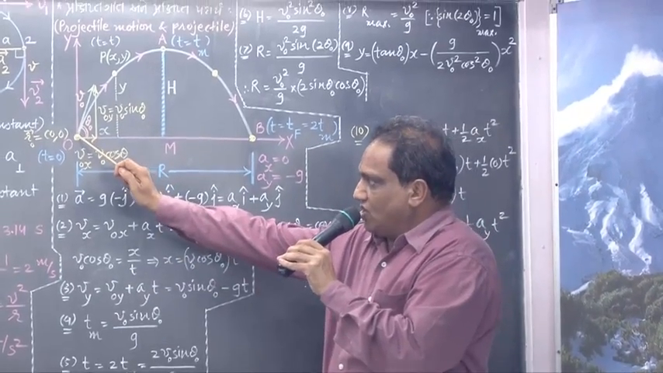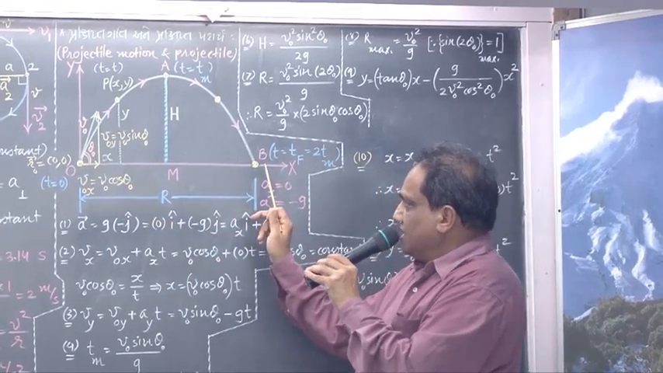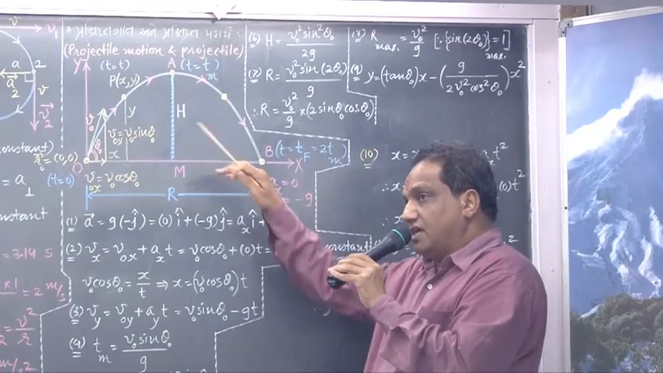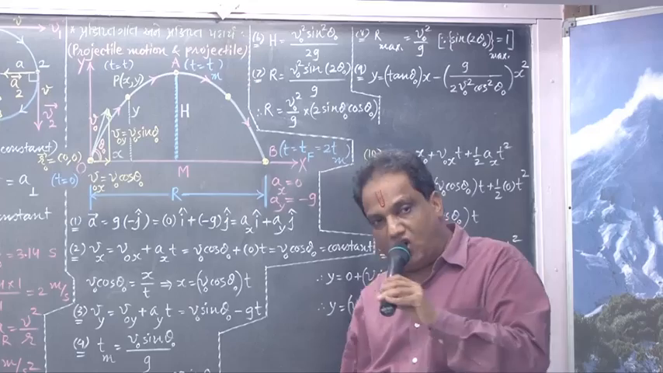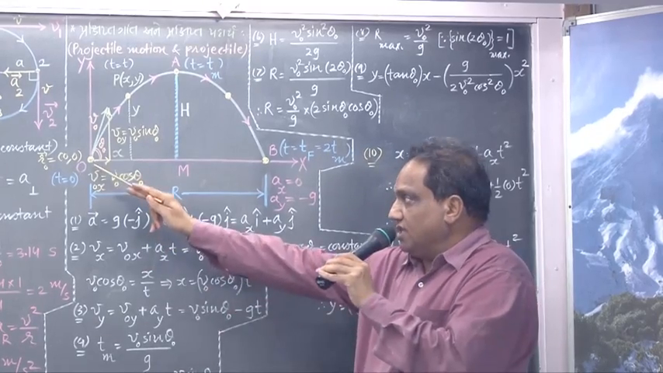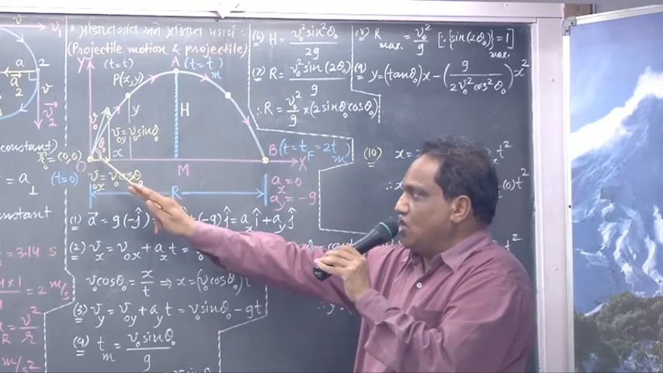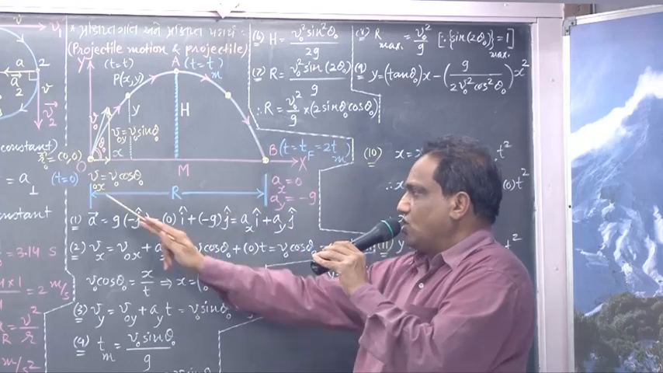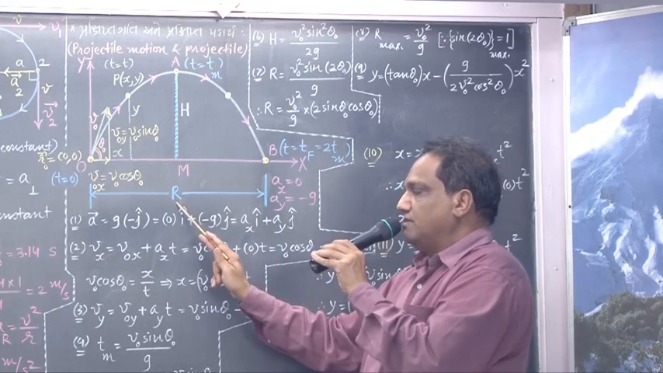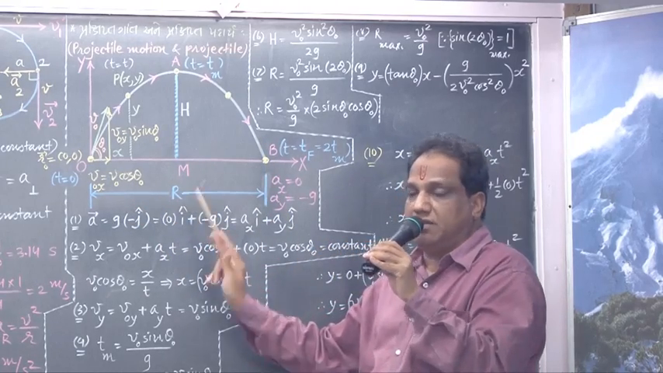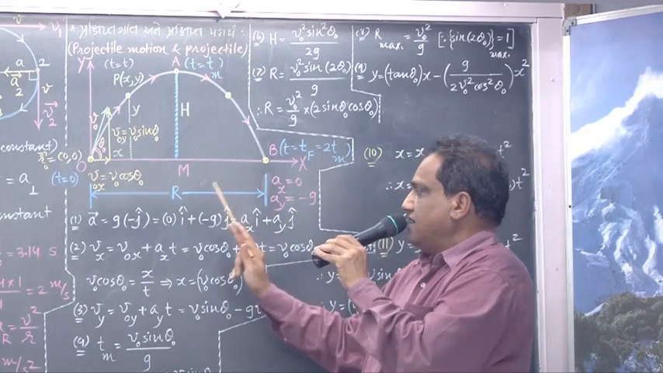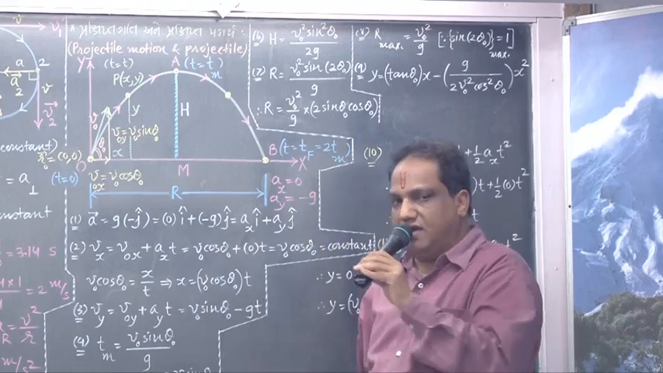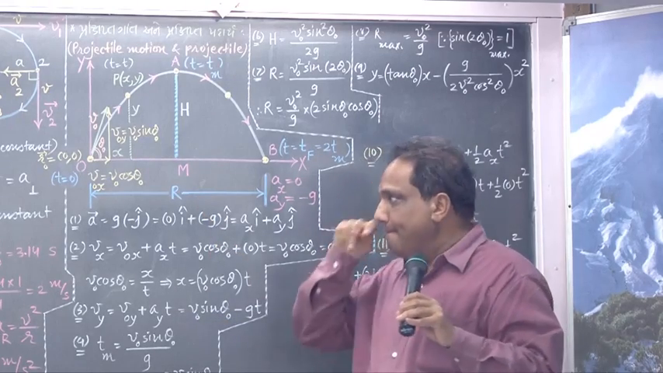This is called point of projection. This is the position where the body comes back on the ground. It is called point of destination. Horizontal distance traveled by projectile between point of projection and point of destination is called range of a projectile, shown by symbol capital R. Distance OB is nothing but range, capital R. Okay.